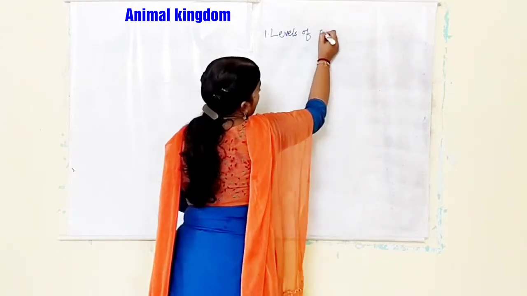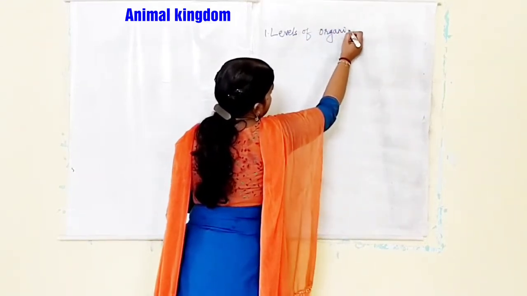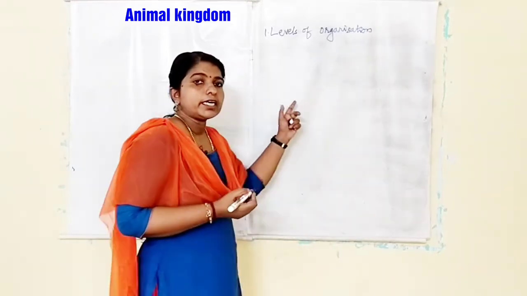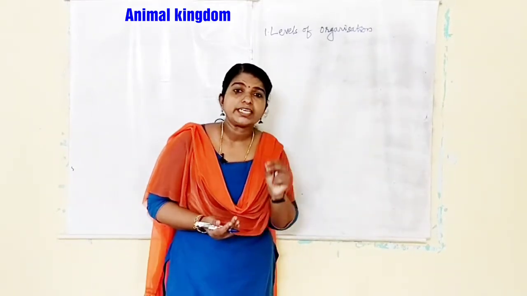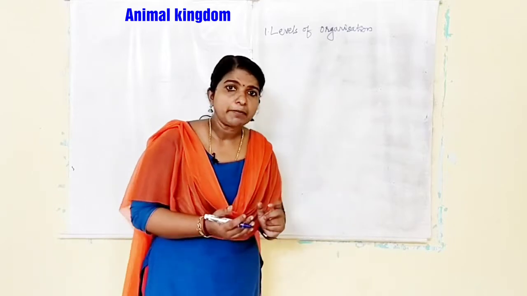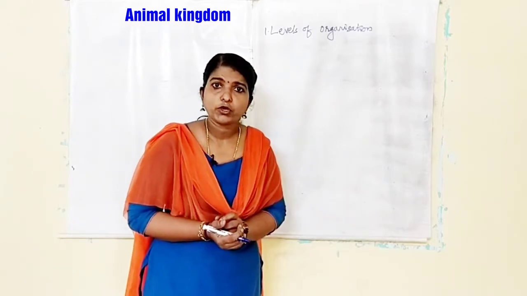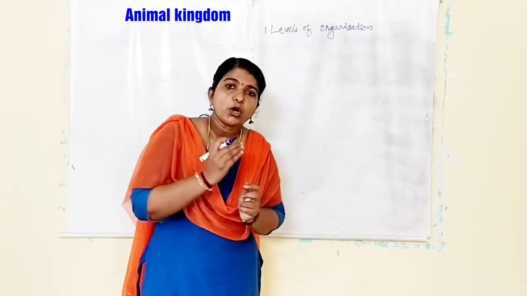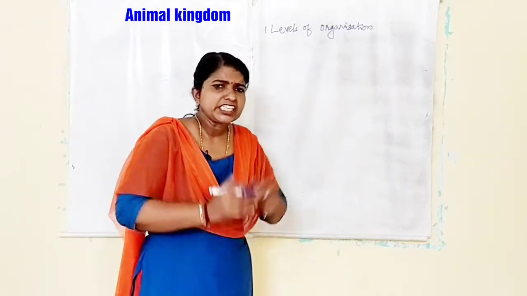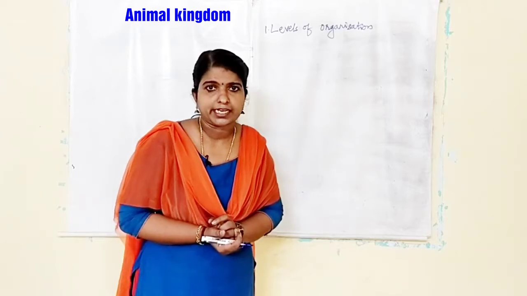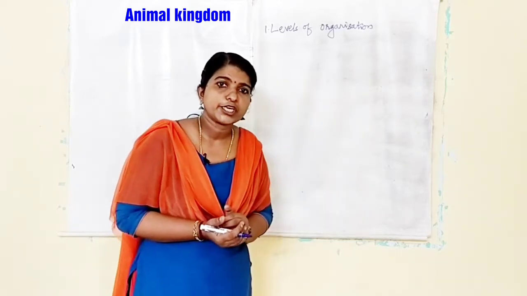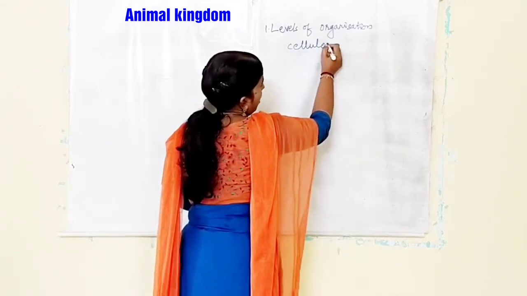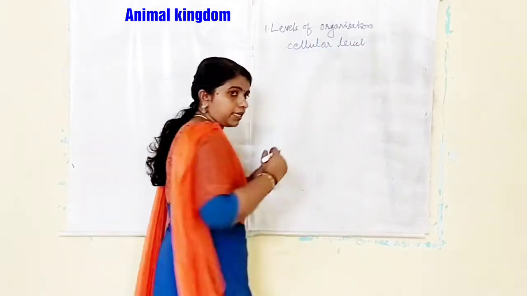Levels of organization. Here the animal kingdom includes multicellular animals. That means more than one cell is there. But in lower forms like sponges, these cells are not organized to form tissues. It is just a loose aggregation of cells. So that level of organization is known as cellular level of organization. Cellular level, the first level.